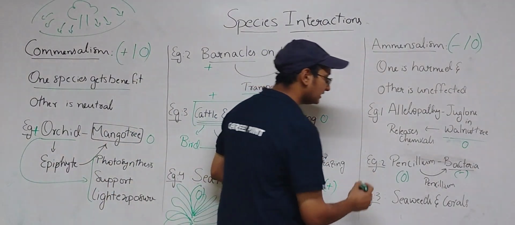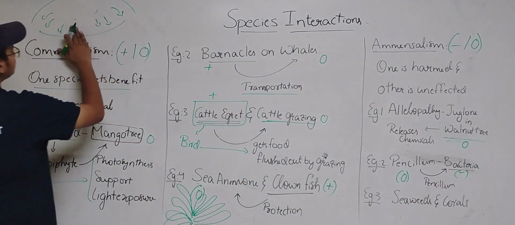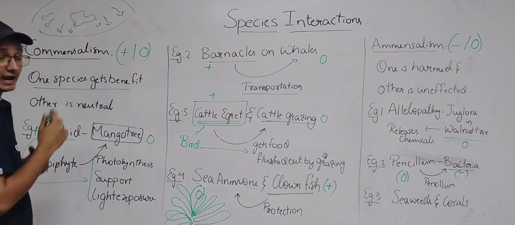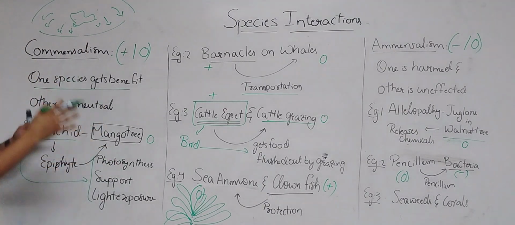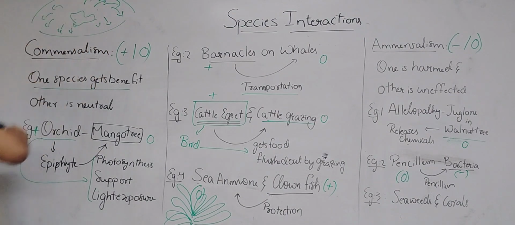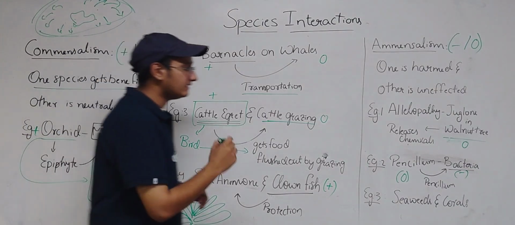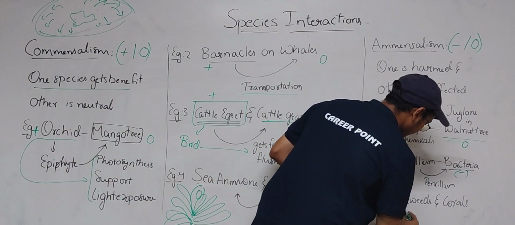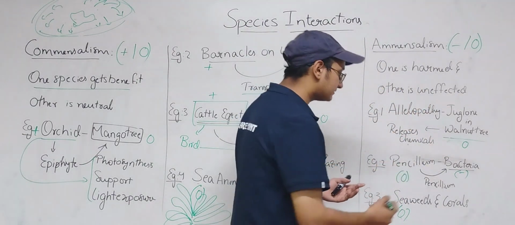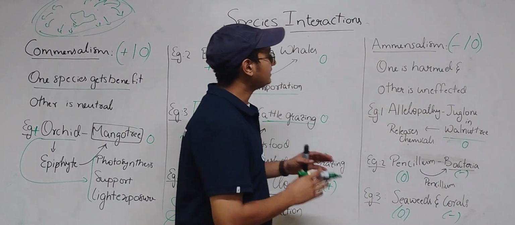And the third one we have is seaweeds and corals. Same here. When the seaweeds are present, they release some chemicals and won't let other organisms come near these places, or they won't allow the corals to grow in this region. So here the seaweeds are getting nothing, but the corals or the other sea plants are getting affected because of this. So this is about amensalism.